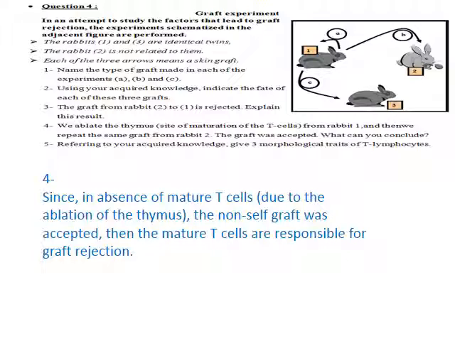Moving to part 4: we ablate the thymus, the site of maturation of T cells, from rabbit 1. Then we repeat the same graft from rabbit 2. The graft is accepted. What can we conclude? Since in the absence of mature T cells due to the ablation of the thymus, the non-self graft was accepted, who is responsible for the graft rejection? No thymus, no mature T cells. So mature T cells are responsible for the rejection of the graft.